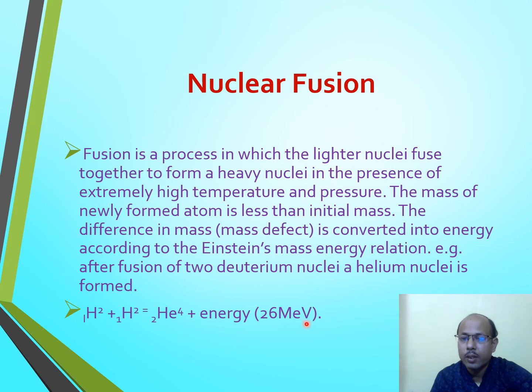26 mega electron volt of energy will be produced only by the two deuterium. It means here energy produced will be very high. But what is the important point for fusion to take place? It requires extremely high temperature and pressure. This type of reaction is known as nuclear fusion reaction.